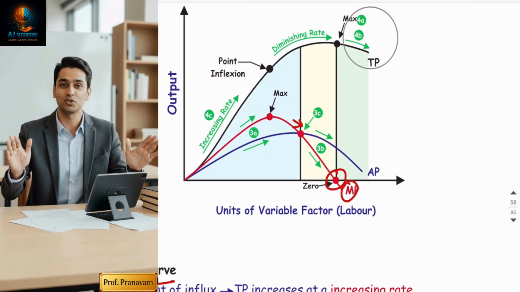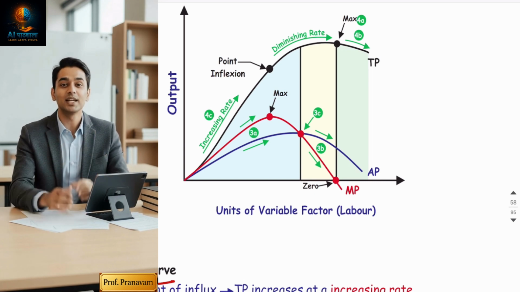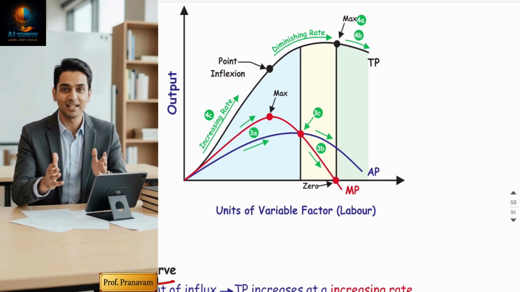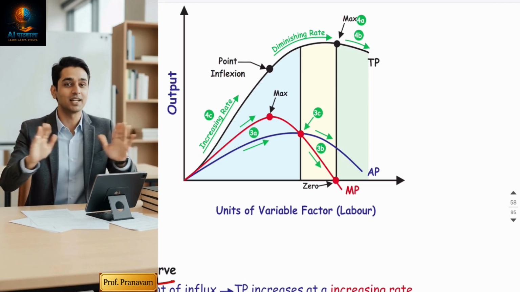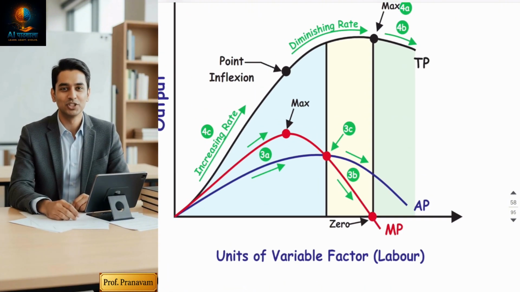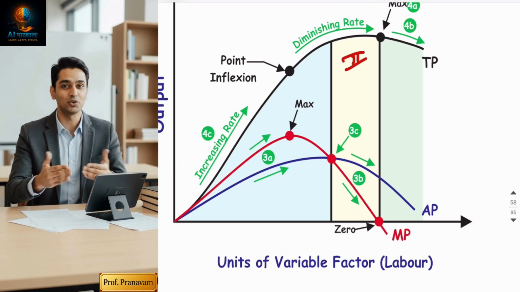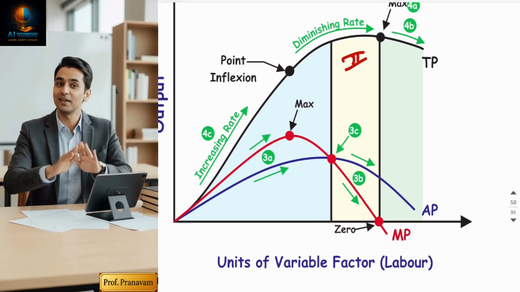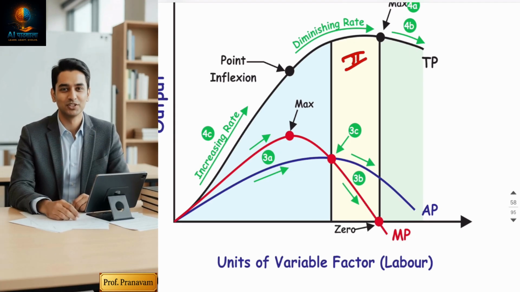Guys, there are three stages. Each and every point has been recorded in these notes. But now the conclusion is, in which stage will the producer love to conduct the production? Stage 1, stage 2 or stage 3? Guys, stage 3 is totally illogical. Either stage 1 or stage 2. Guys, the operating stage is the second stage. But why? A rational producer will always produce in the second stage, neither in the first stage nor in the third stage.